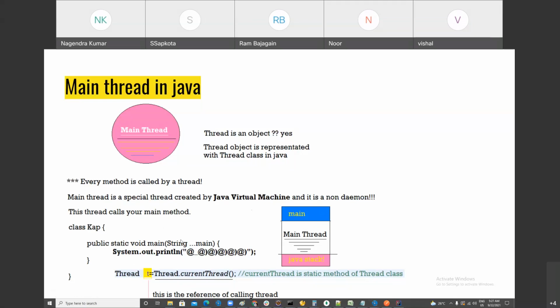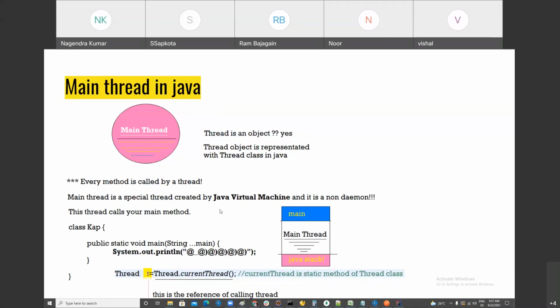Oh, nice. I told you, right? Every method is called by a thread. Did you get my point or are you totally confused? I get it. Every method is called by a thread. Who called the main method? The main method is called by the JVM.